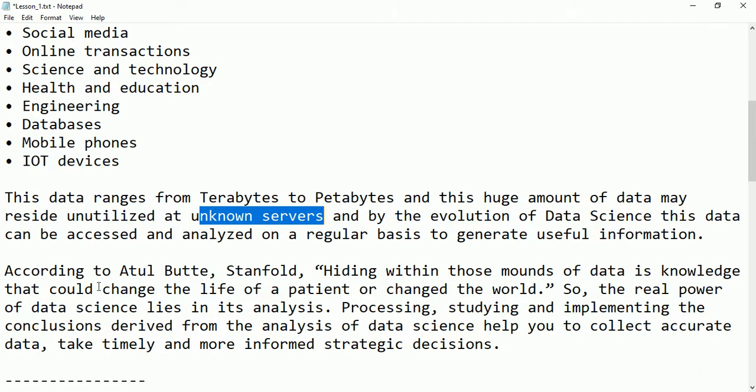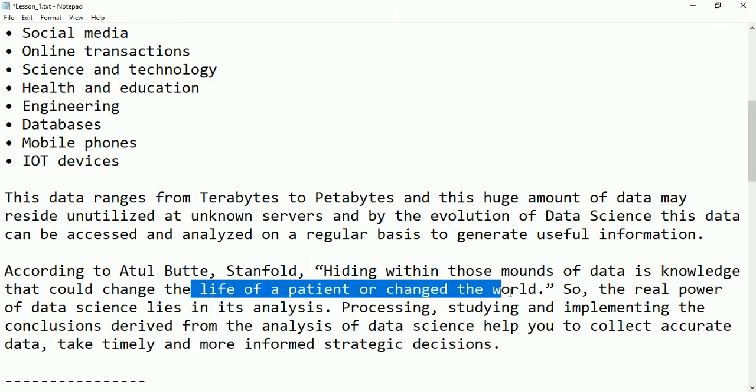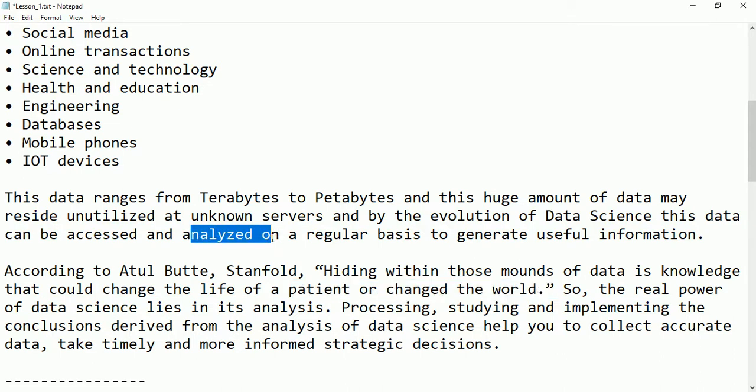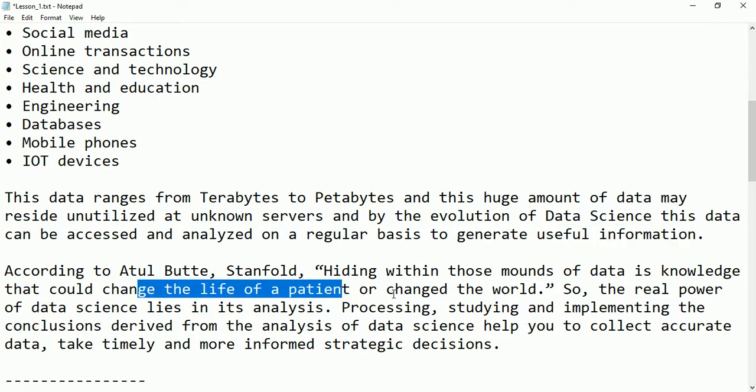He says that it could change the life of a patient or change the world. It is a huge amount of data stored in those servers. Taking that data, analyzing and processing it and converting it to useful information may change the life of a patient or may change the whole world.